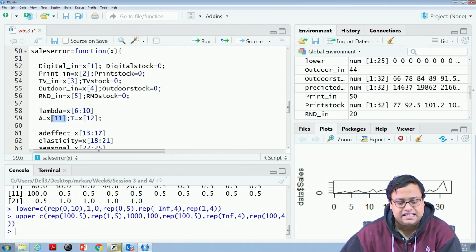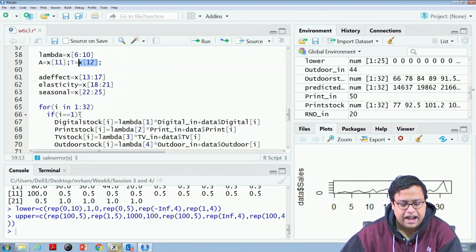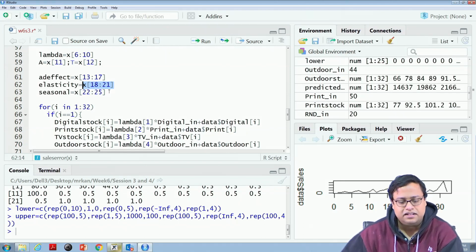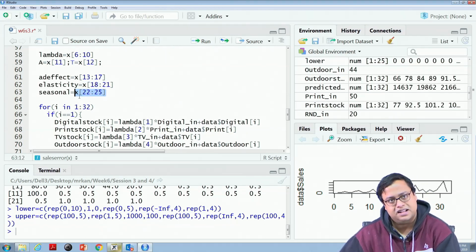The A constant is the 11th value. The trend component is the 12th value. The add effect component is 13, 14, 15, 16, 17, 5 values. The elasticity component is 18 to 21, 4 values, and 20 to 25, 4 values is the seasonal component.